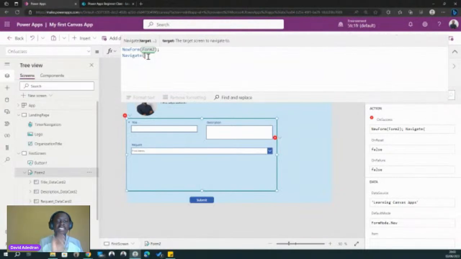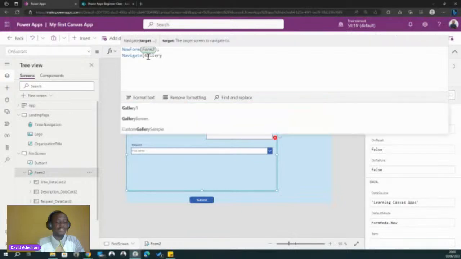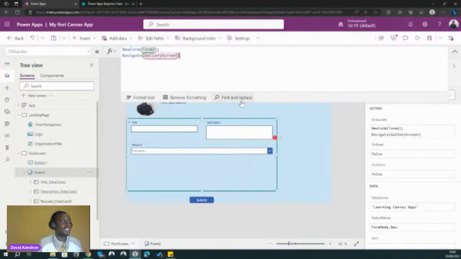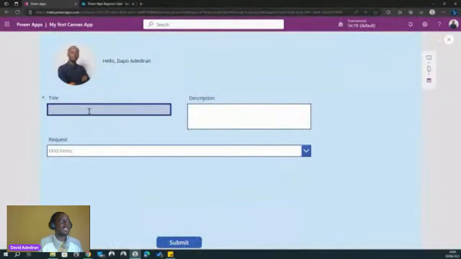So we're going to navigate to the other screen. Now we call that screen gallery screen. We're going to write gallery. Hopefully Power Apps comes to the rescue and gives us an option, and we have gallery screen. So click on it and then we just close that. So that means that once we fill the form and it's successful, we go to the gallery screen. Simple as that.